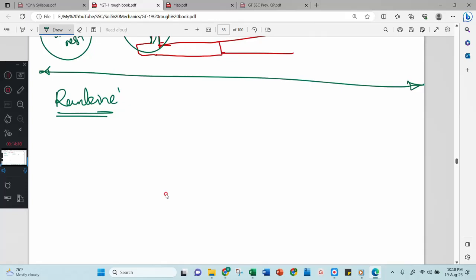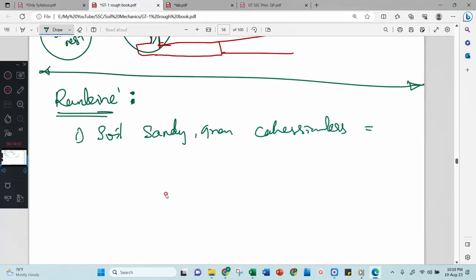According to Rankine, because he studied it first, he made many assumptions. The first assumption he made is that the soil is sandy or granular soil, or cohesionless soil. Cohesionless soil means he considered soil with c equal to 0. The second, he considered the back of the wall is smooth and vertical. In reality it won't be, but he considered it like that.